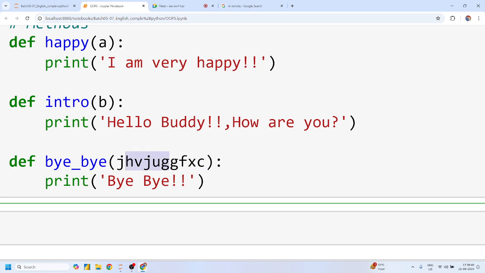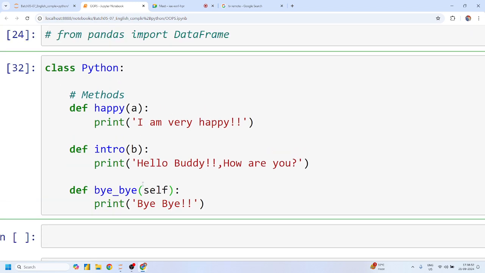Will ask Mohit why you have written something like this. Although we know that your code is running, why have you used something like this? So there is a fixed terminology for this, called the self parameter. The self parameter says this method automatically takes this Python object, or this class name, as an argument. If the class name is Remote, that Remote generally takes itself. Yes or no? So you have to write this self.